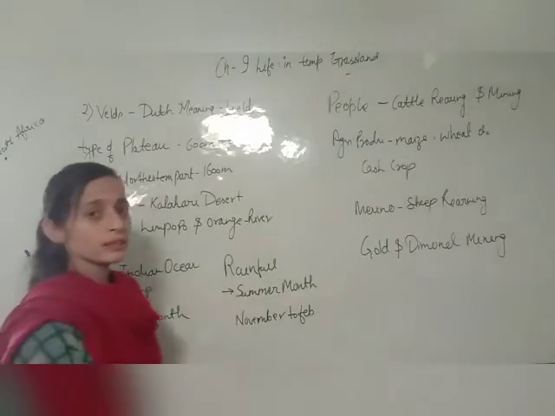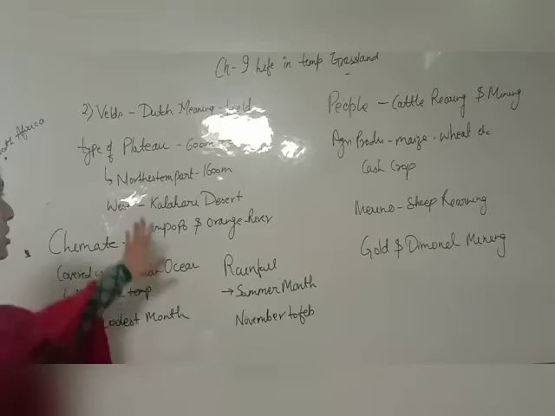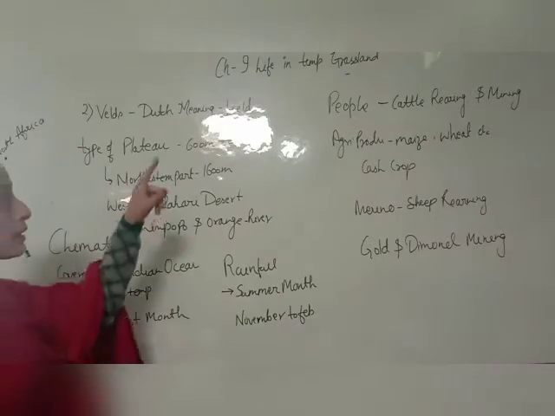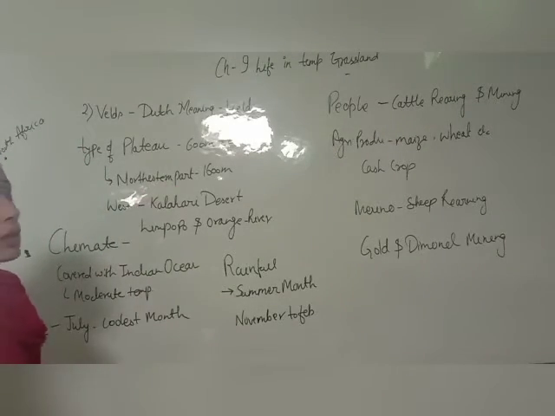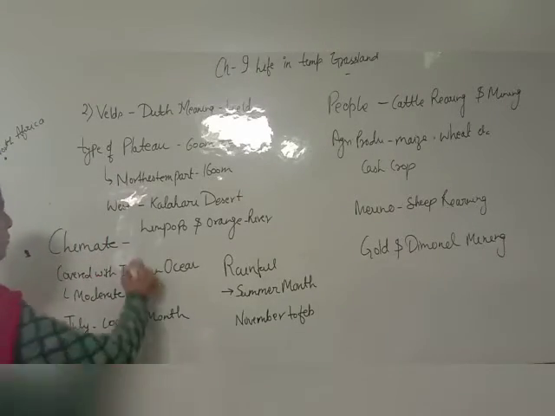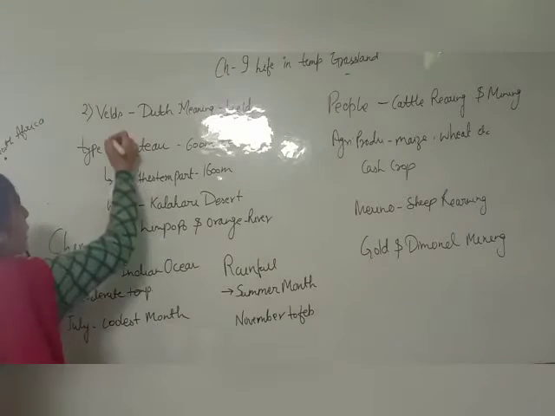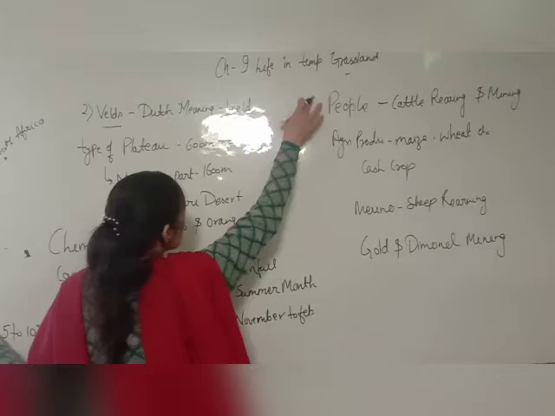Good morning, students. Currently, we are doing chapter number 9. In the previous video, we completed the first type of temperate grassland, the prairies, which were located in North America. Now, we have the second type of temperate grasslands.